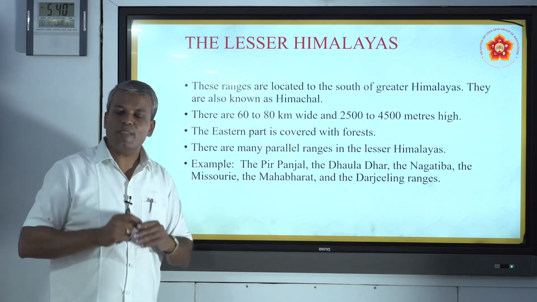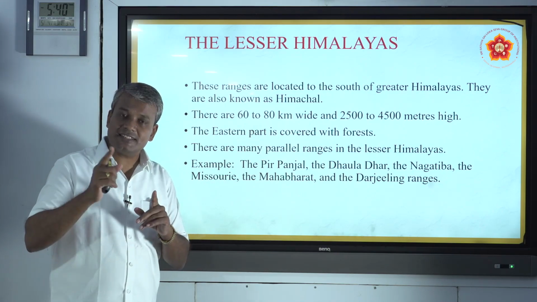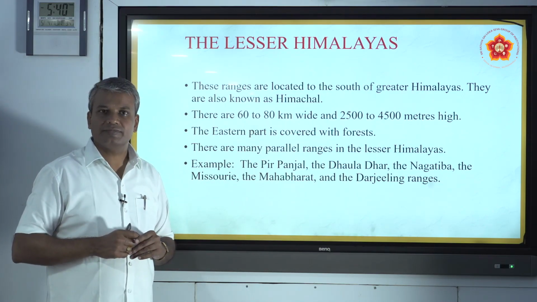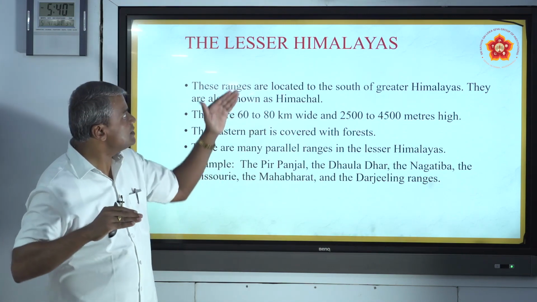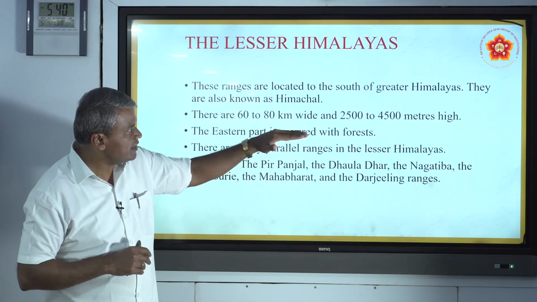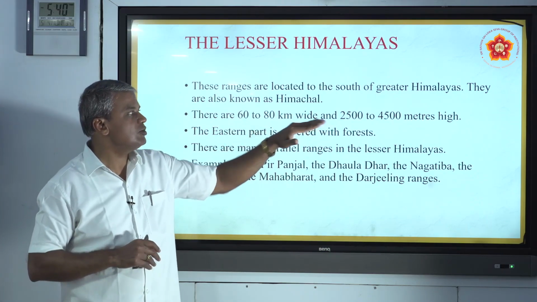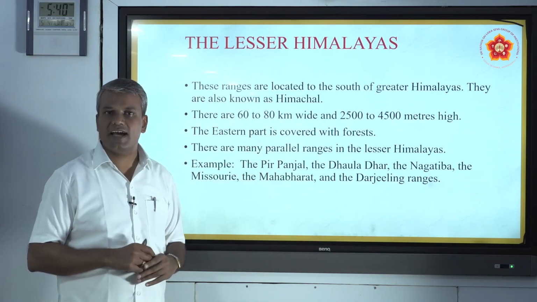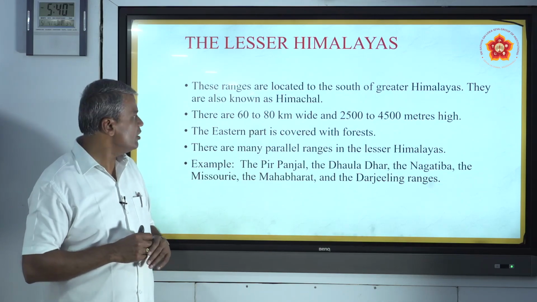The average height of the Greater Himalaya is 6,100 meters, while the average height of the Lesser Himalayas is 2,500 to 4,500 meters.